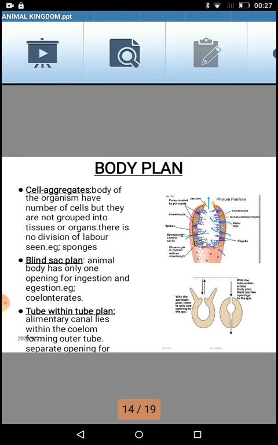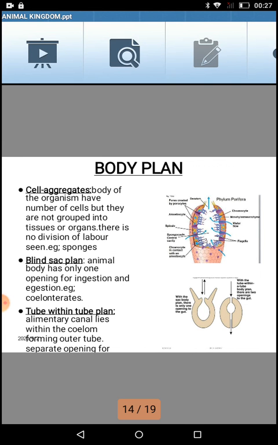Human beings are having this kind of tube within a tube plan. You can imagine the skin part of the body being the outer tube, and other organ systems of our body, they're all in a tubular form. They're all in an enclosed form. None of the systems of our body is an open platform. If you can imagine, the digestive system is also a tubular form.